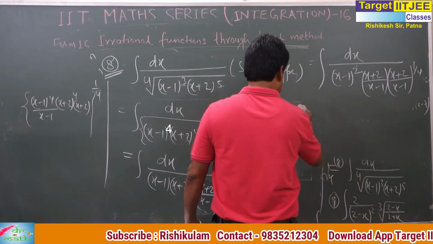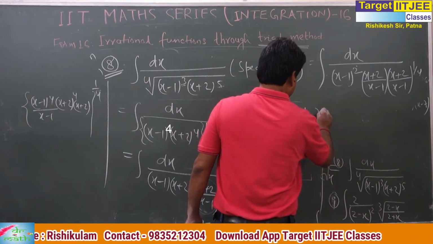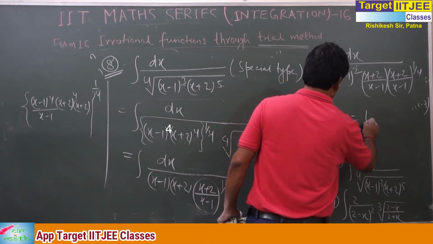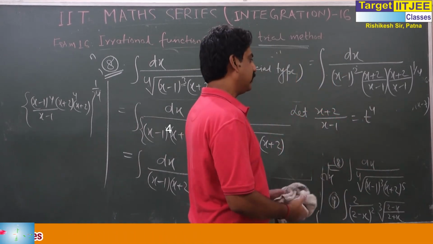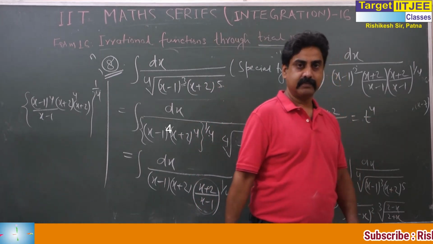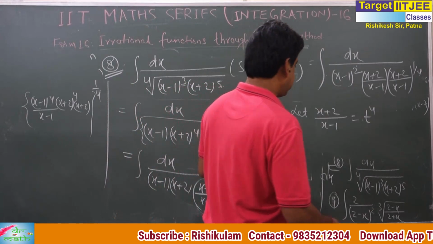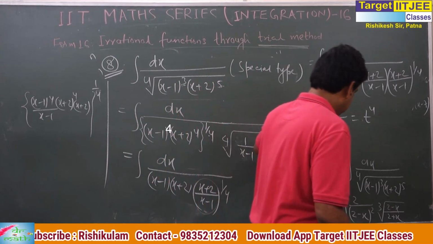And now we will assume, let (x plus 2) by (x minus 1) is equal to t to the power 4. Why t to the power 4? This will make this as t, just to remove a radical. You can also take t and solve, but I have taken t to the power 4.